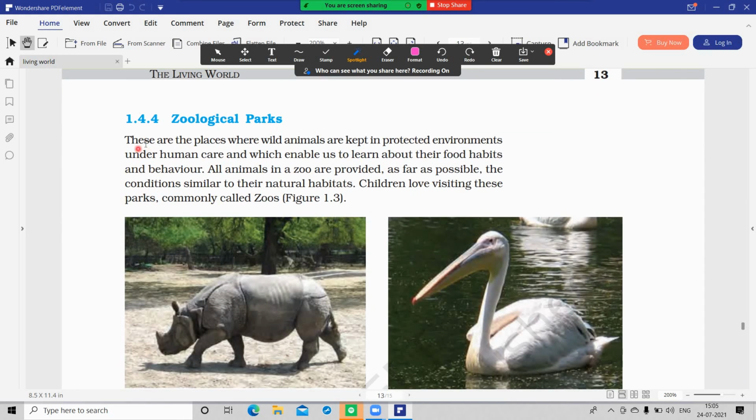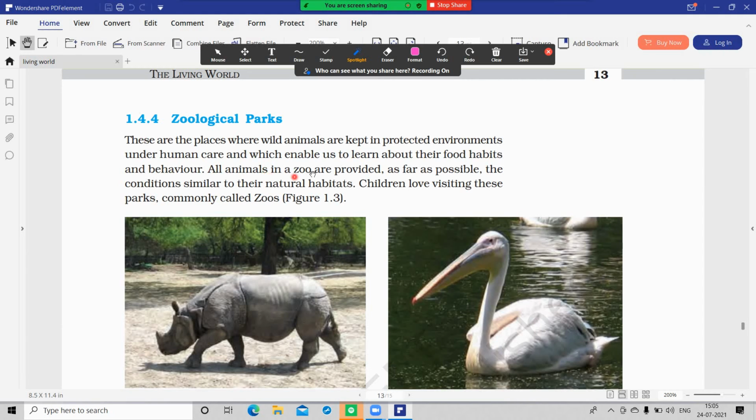In zoological parks, wild animals are protected under human care. When they are under human care, it enables us to study their food habits and behaviors.